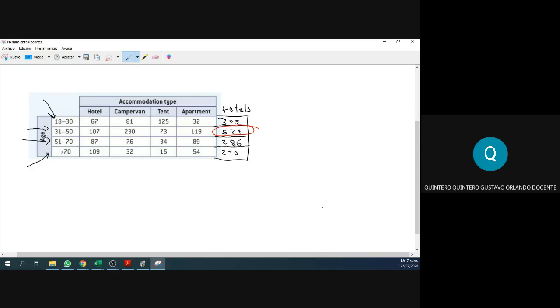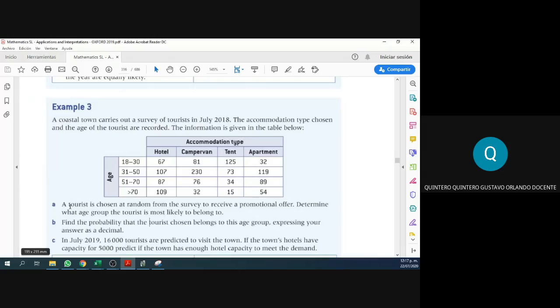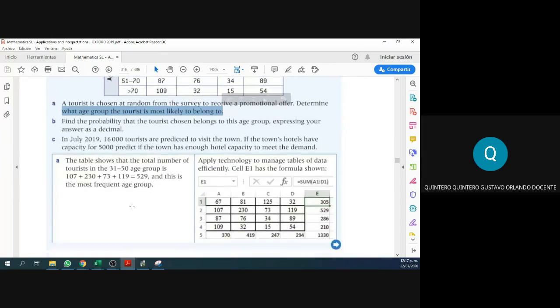The second one, right? 31 to 50 years old. Okay, so let's go back to our question. What age group is the tourist most likely to belong to? To the second one. The table shows the total number of tourists 31 to 50 years old is 529, and this is the most frequent age group. All right?